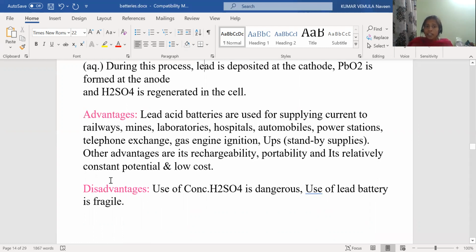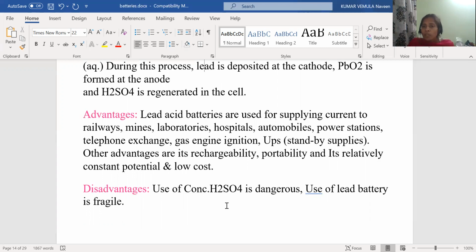But the disadvantages are that the use of concentrated sulfuric acid is dangerous, and the lead acid battery is fragile. So we can't use more concentrated sulfuric acid in the lead acid battery. That is more and more dangerous to the lead acid battery.